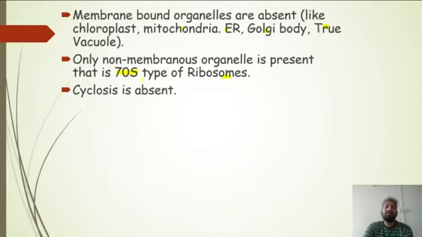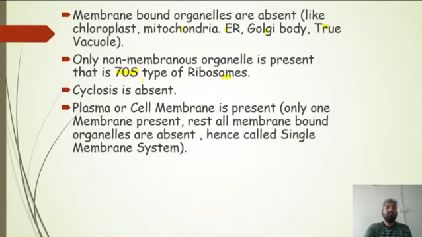What is this cyclosis? Basically, it is a property of eukaryotes. What happens in the eukaryotes? Around the vacuole, the cytoplasm is continuously moving. And this movement is called cyclosis. What is cyclosis? The movement of the cytoplasm around the vacuole. Okay, children. Now this movement of the cytoplasm is absent here because the true vacuole is not here. So the cytoplasm here is not moving around the vacuoles,